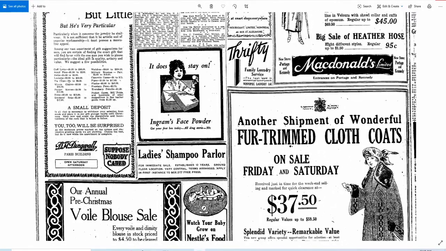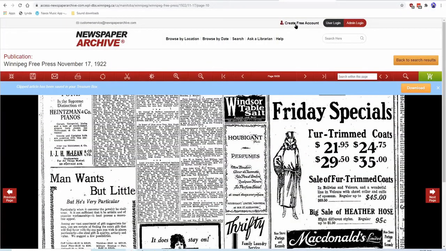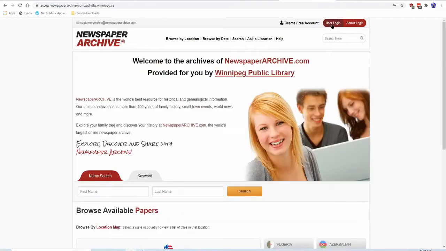The other option for saving articles works best if you create a free user account. Click the Create Free Account link at the top and enter your information. You can then log into your account by clicking on the User Login button at the top right of the page.